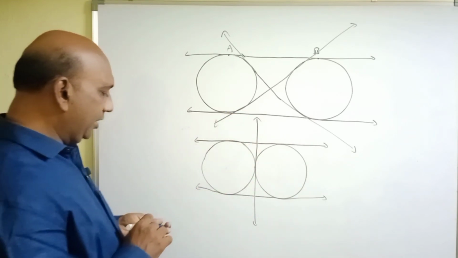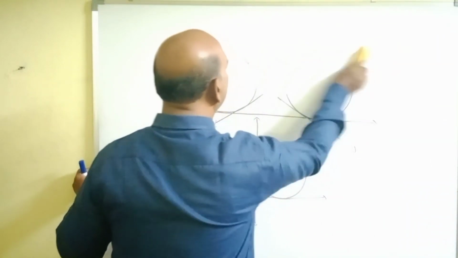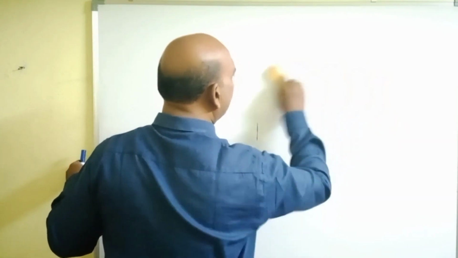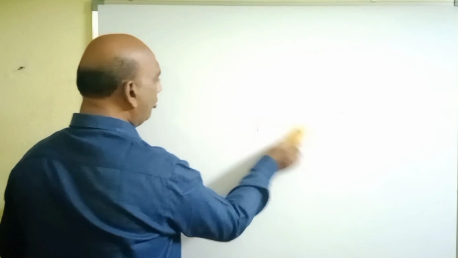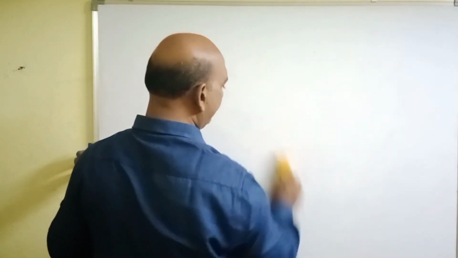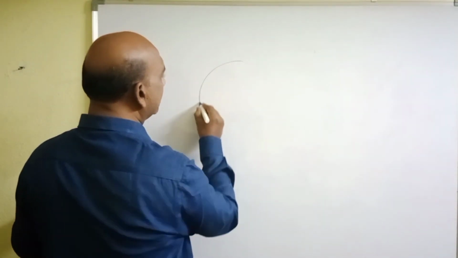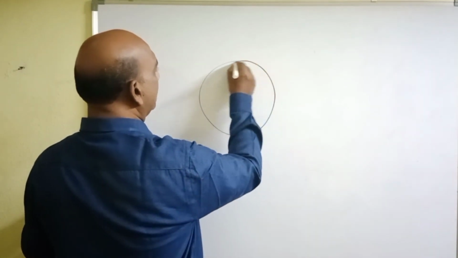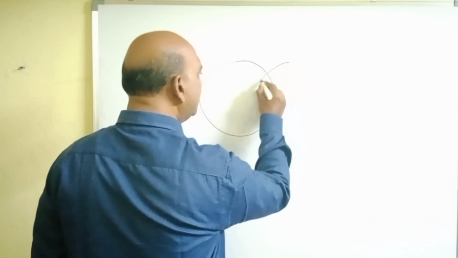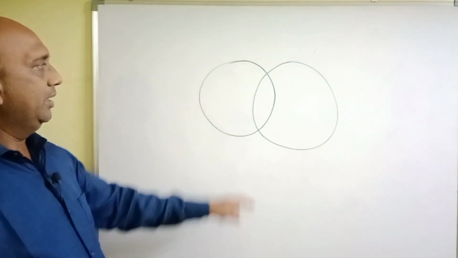And then if two circles intersect at 2 points, let us see how many common tangents it is possible to draw. See here, this is one circle and this is another circle drawn which intersects the previous circle at 2 points.